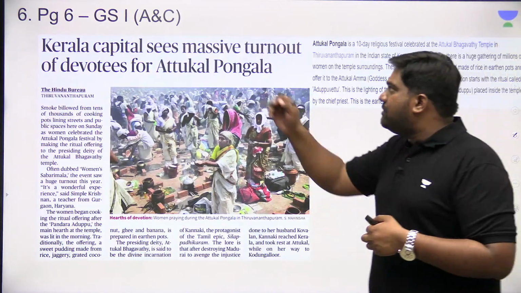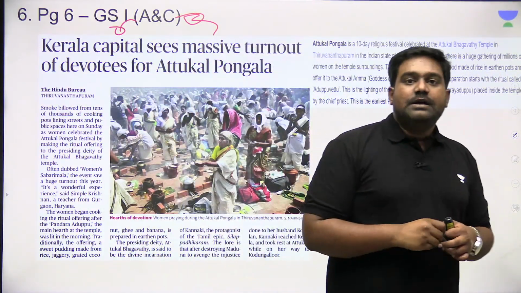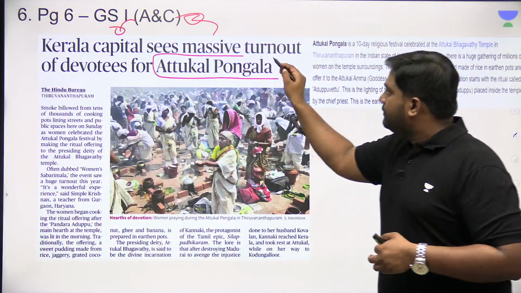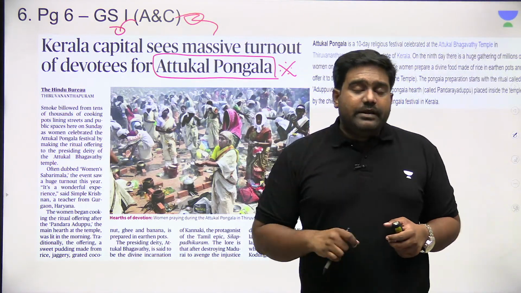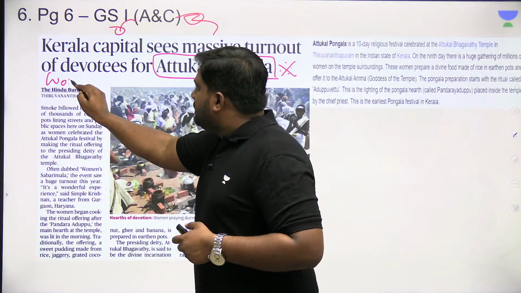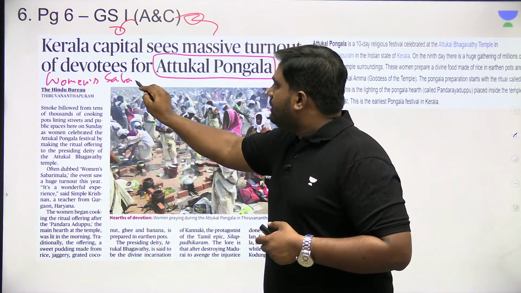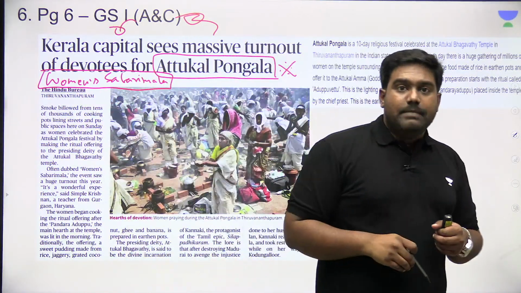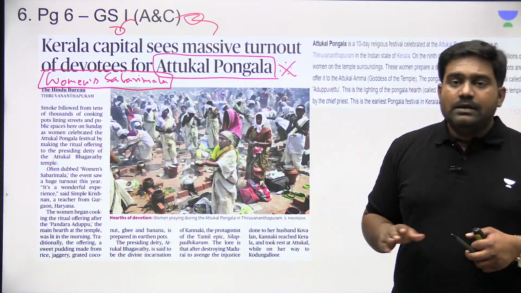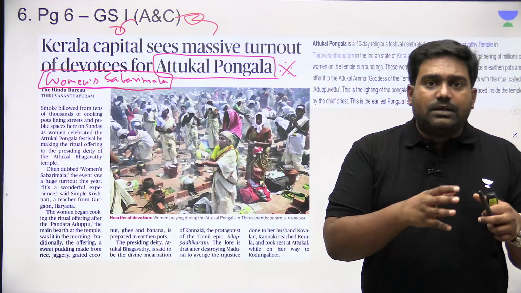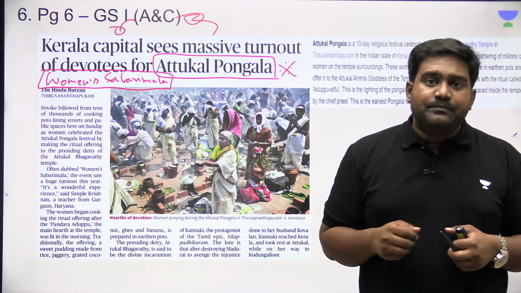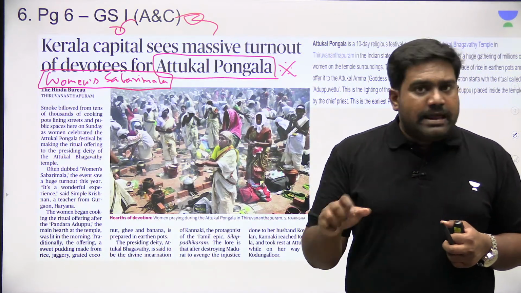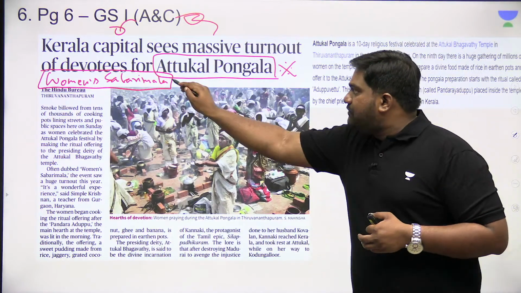Next, we have another article from Art and Culture. There's an article on page 6 referring to a very important festival which is marked in Kerala, the Attukal Pongala. This festival is also popularly referred to as Women's Sabarimala. Just like the Sabarimala pilgrimage is largely restricted to men and non-menstruating women, this festival, which is marked at a very important temple near Thiruvananthapuram, is largely celebrated by women worshippers. Men are usually not allowed here. So this is also referred to as Women's Sabarimala.